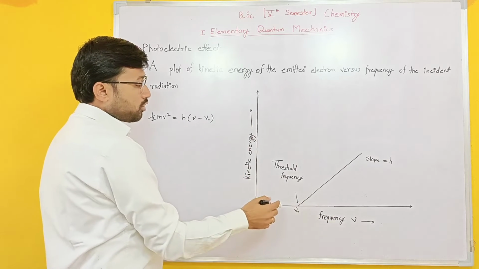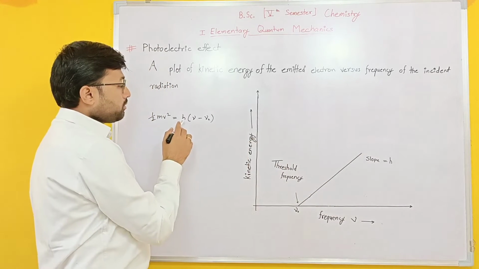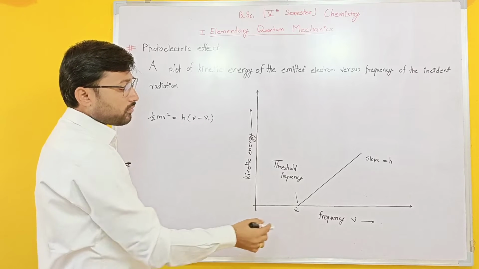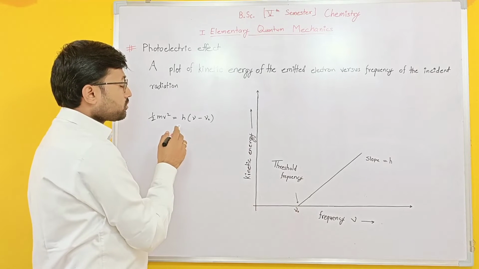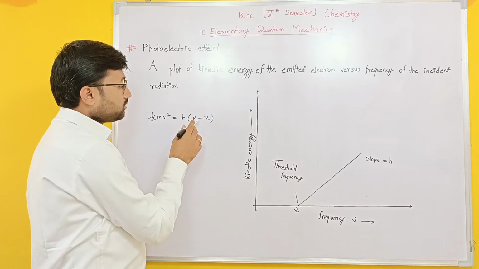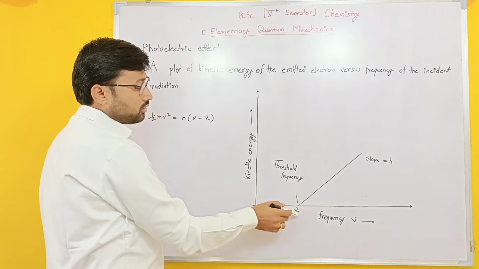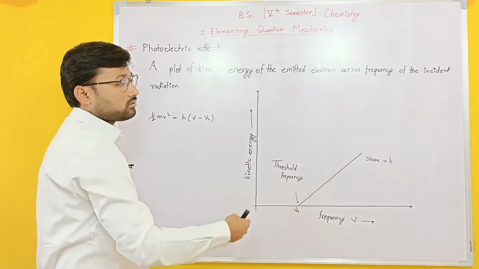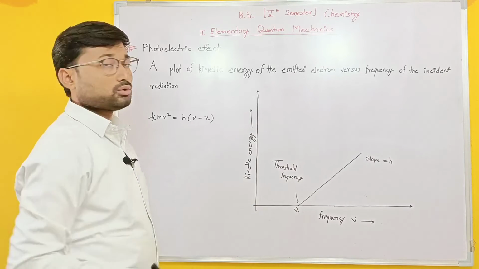If you plot it, the slope will be the Planck constant h, and the initial point will be nu naught. If the kinetic energy is 0, h nu equals h nu naught. That's why the threshold frequency is nu naught. In this way you will get a positive slope. Students can write this down.